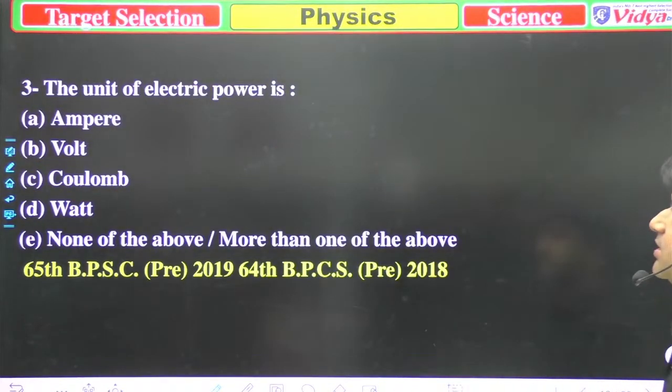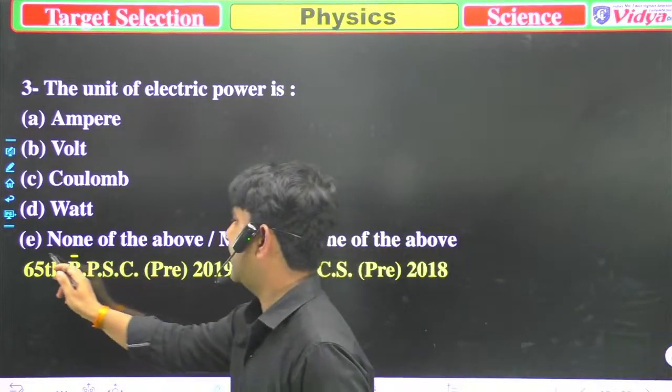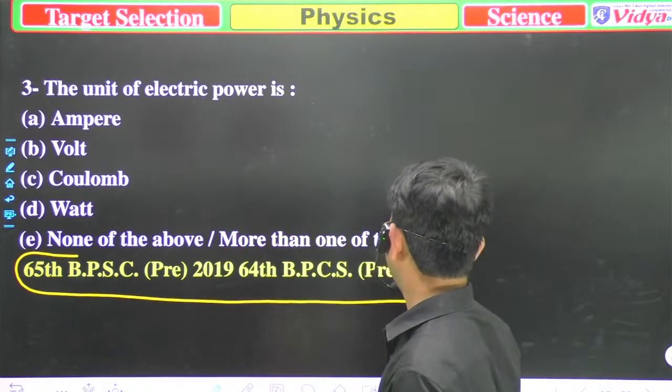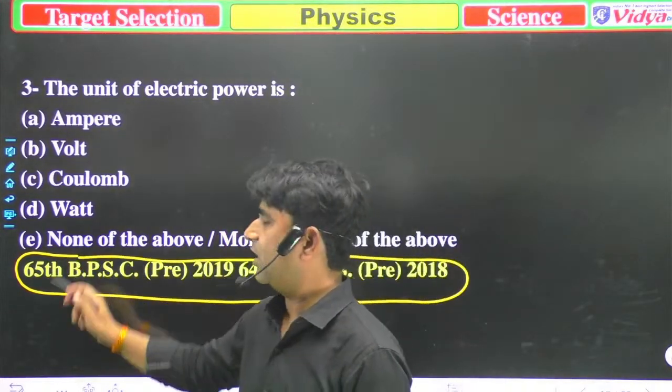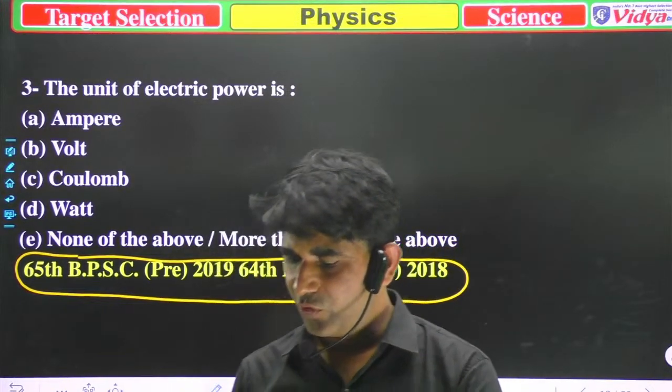Our next question is, the unit of electric power is. This question has been asked many times. Now you have to say which of the following is correct.